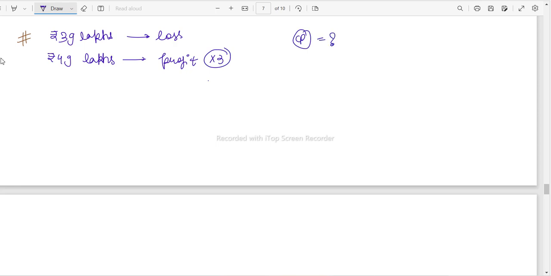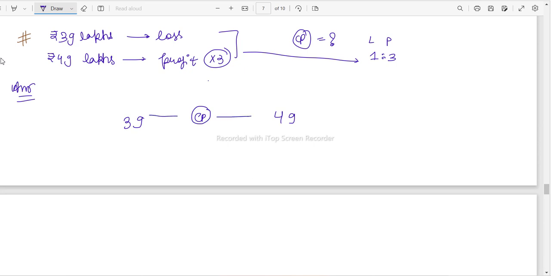So here I think you can make out already. If profit and loss, what would be the ratio? The ratio is 1:3 this time. This is loss, this being profit. Now if the loss value was 39 lakhs and the profit value is 49 lakhs, the cost price would have lied somewhere in between both of them, and the ratio between both of them is 1:3.